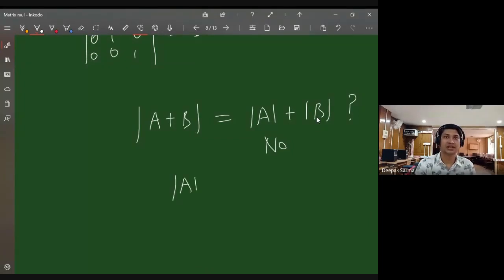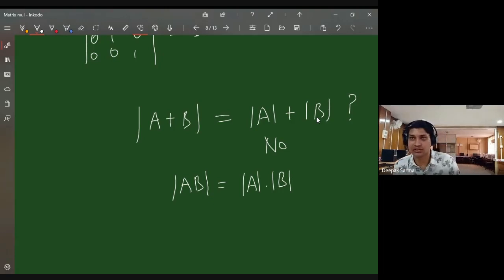If you have 2 matrices A and B, and then you try this one, consider any square matrices of the same order, A and B, 3 by 3, 2 by 2, then this one holds. This one is always true. This one is actually a bit surprising. You know how to find the determinant of A and B, but still this one holds.